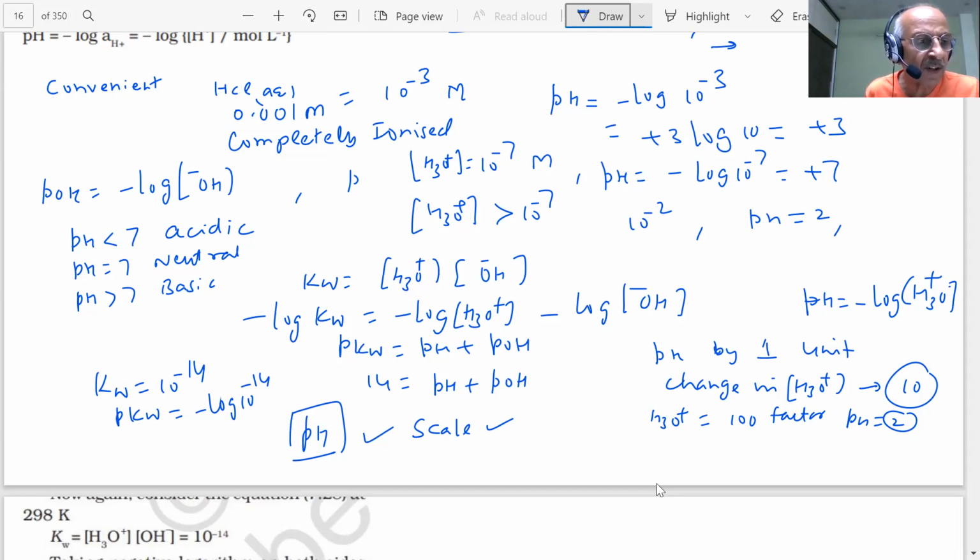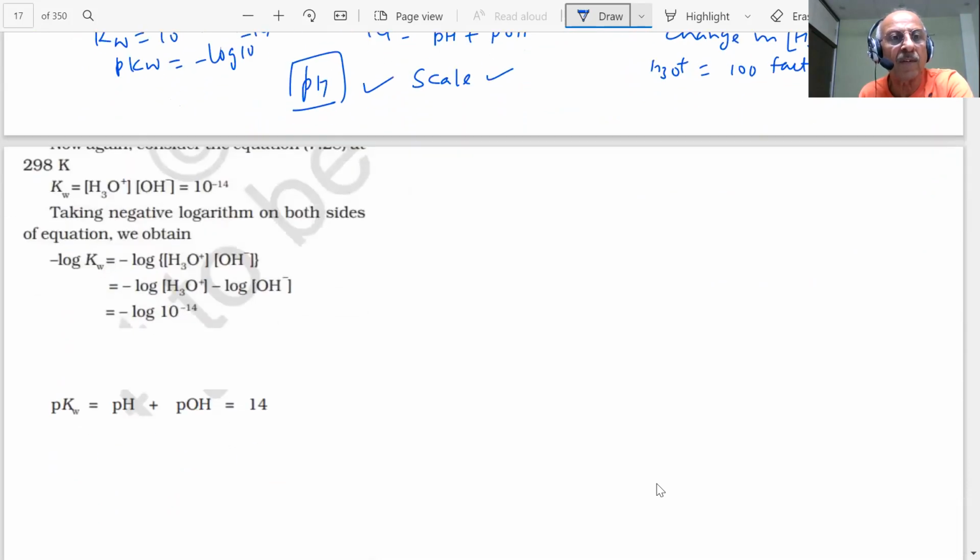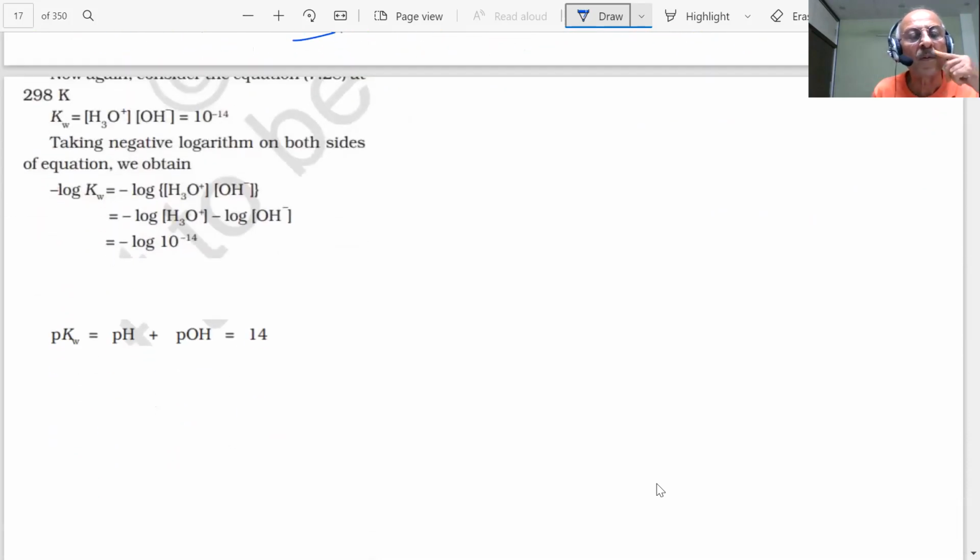In our biological systems, and in the different materials or substances which you are eating and drinking, the pH is the one which is given, and there are different ways of measuring the pH of a solution. So we say it is an important quantity.